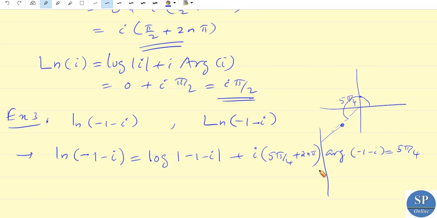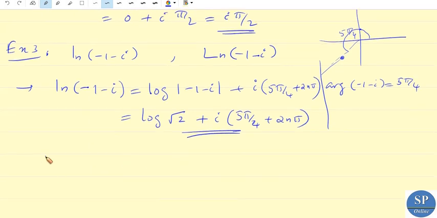Clear? 5 pi by 4 plus 2n pi. So what is the modulus of minus 1 minus i? This is log of square root of 1 square plus 1 square, so square root of 2, plus i into 5 pi by 4 plus 2n pi. So this is the value of ln of minus 1 minus i.